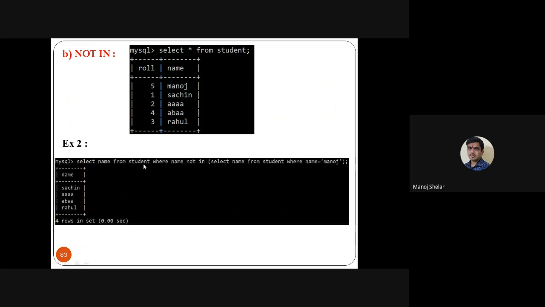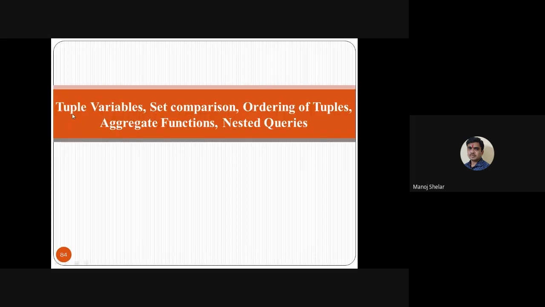Then select name from student, nested query: select name from student where name not in (select name from student where name is equal to Manoj). So the output of the inner query is Manoj. So select name from student where name not in Manoj displays all except Manoj. Sachin, A, B, A, Rahul is the output of this NOT IN.